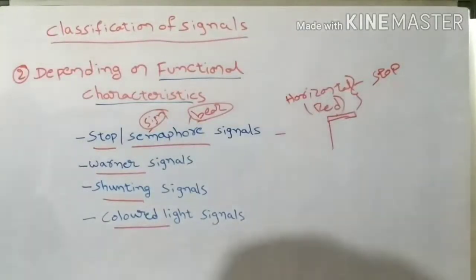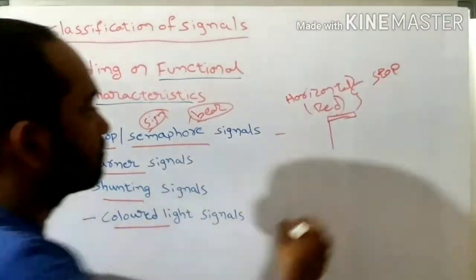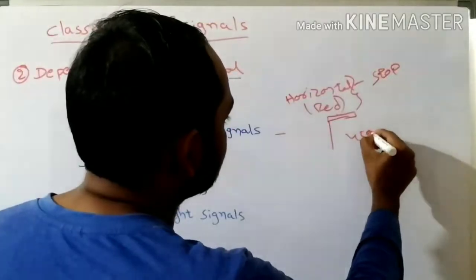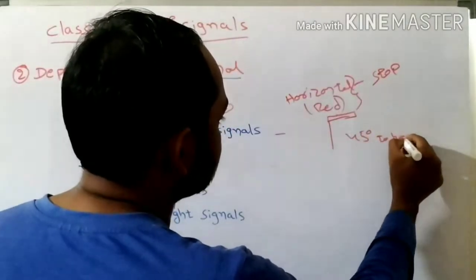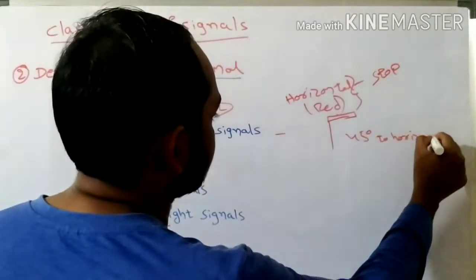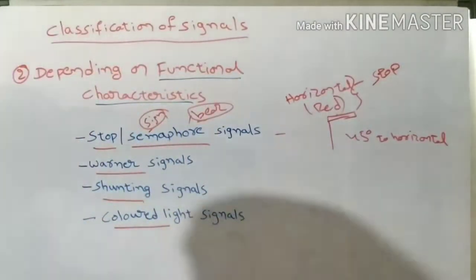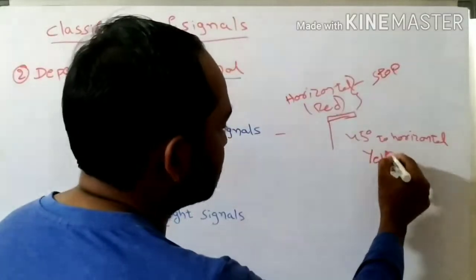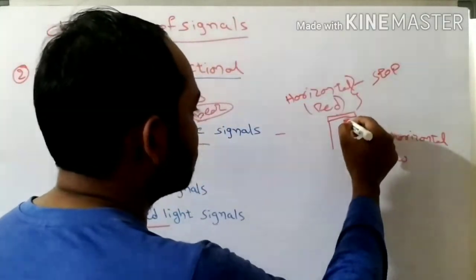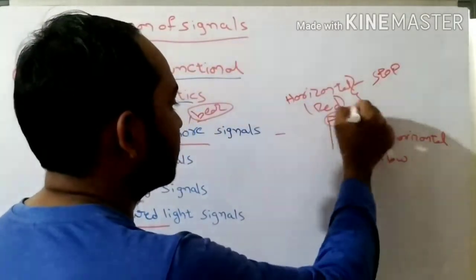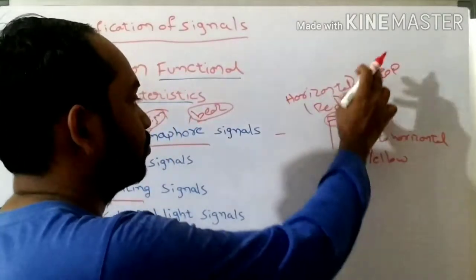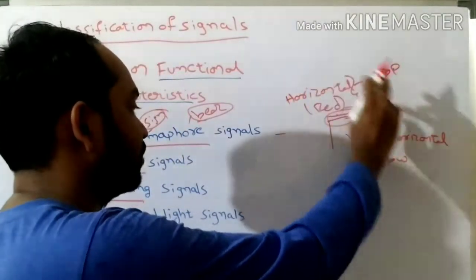And next, if it is inclined, it means 45 degrees to horizontal, or yellow color. If it contains a wing, it will show a position either horizontal or 45 degrees to horizontal.